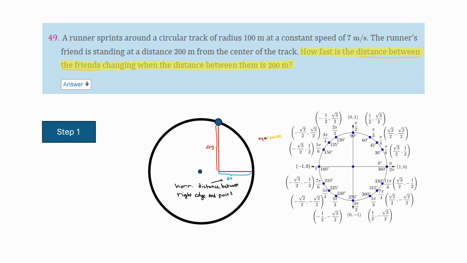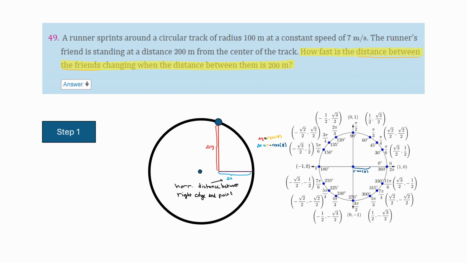Well, how would we find that? Let's take a look at this. On the unit circle, this delta x seems to be the rest of the distance from our cosine to the starting point. So delta x plus r cosine theta at any point is going to be equal to 1. Therefore, delta x is going to be equal to r minus r cosine theta, because remember, the unit circle is just a circle with radius 1.